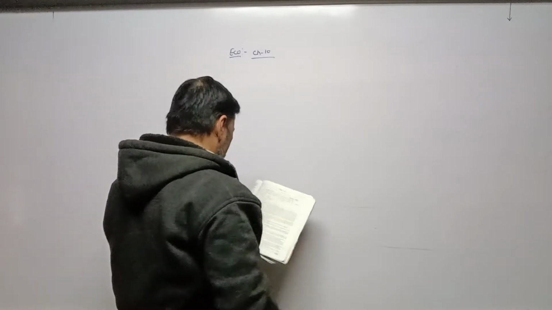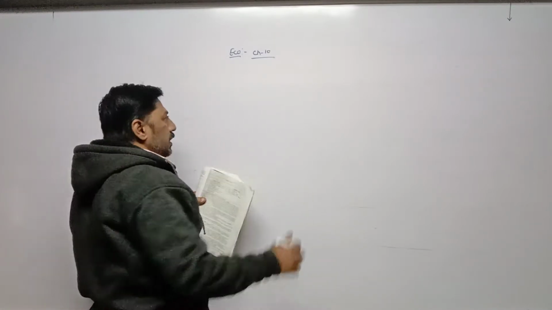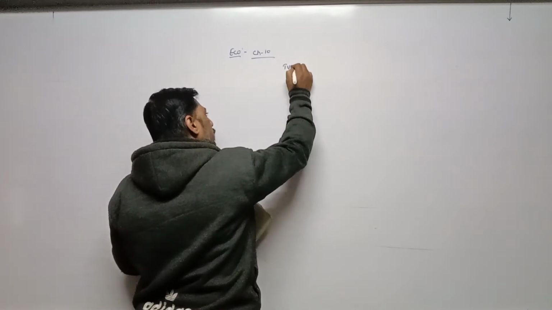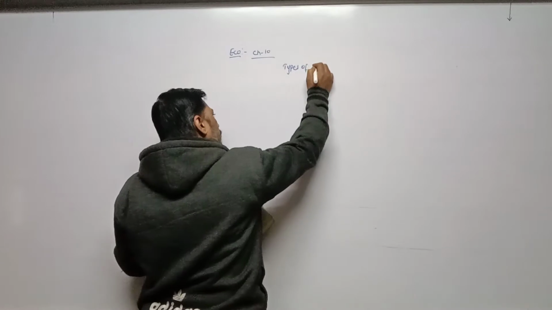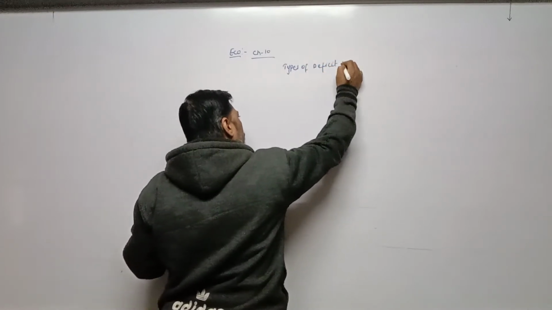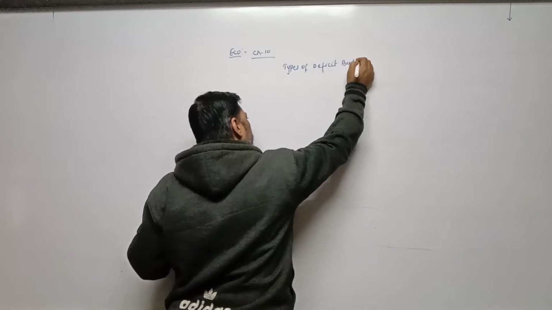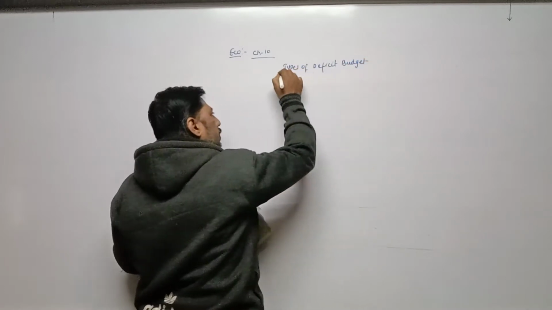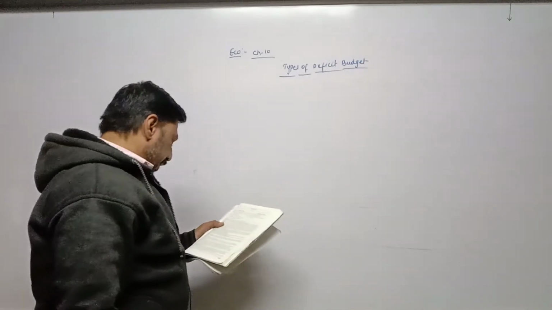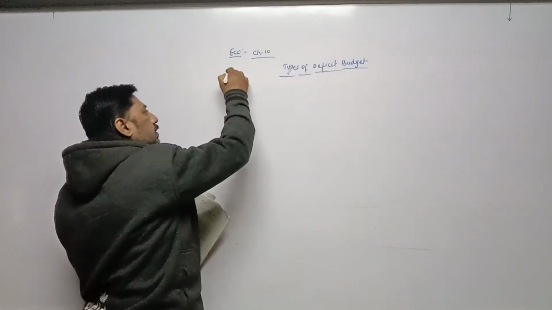And the topic is, the last topic, types of deficit budget. Page number 113.